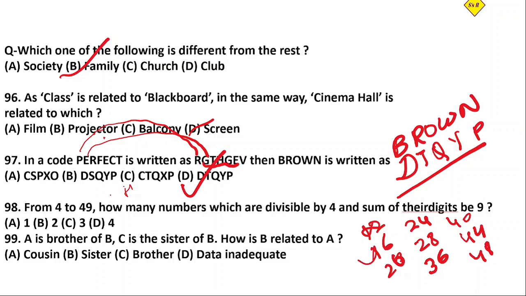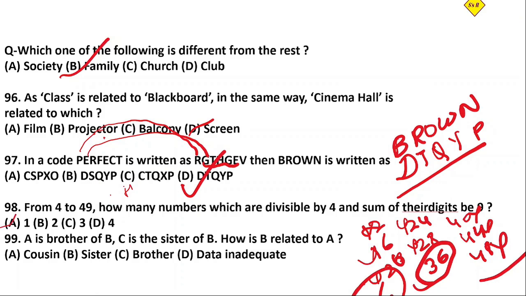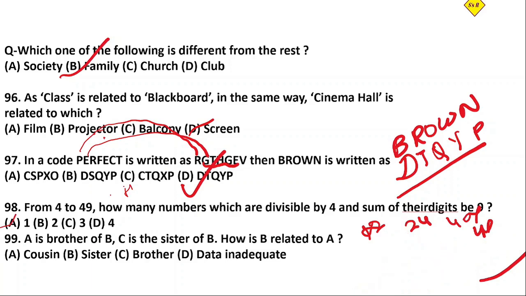6 plus 1 is 7, 2 plus 0, 4 plus 2 is 6, 8 plus 2 is 10, 6 plus 3 is 9, 4 plus 0, 4 plus 4 is 8, 4 plus 8 is 12. So it is 36 only. So the answer is 1, because we have only one number which is divisible by 4 and whose sum of digits is 9. Okay, let me remove this one. I hope you understand this one.